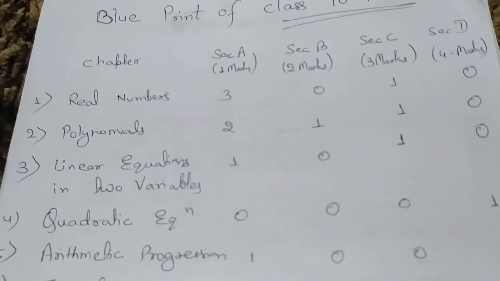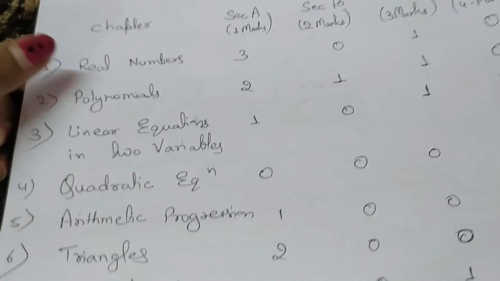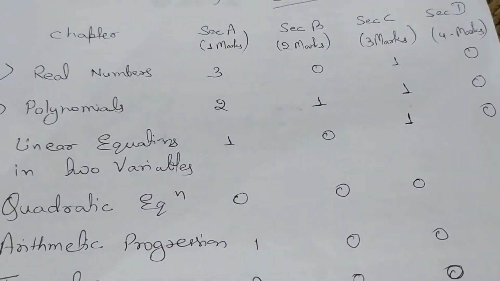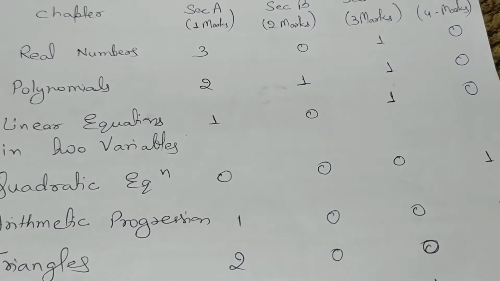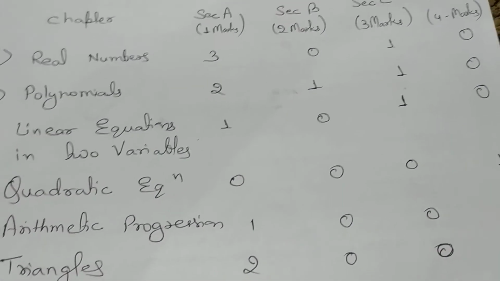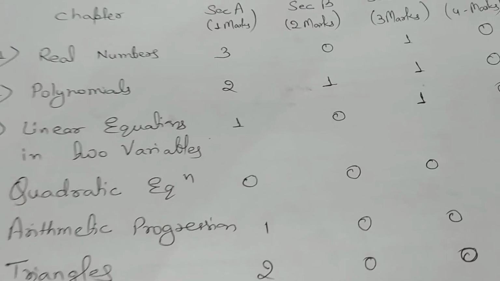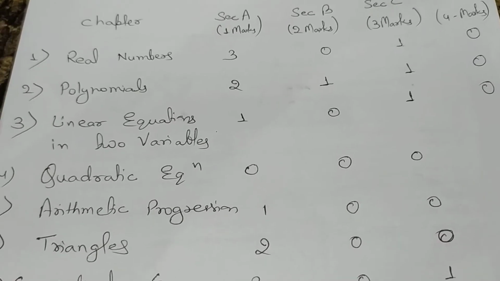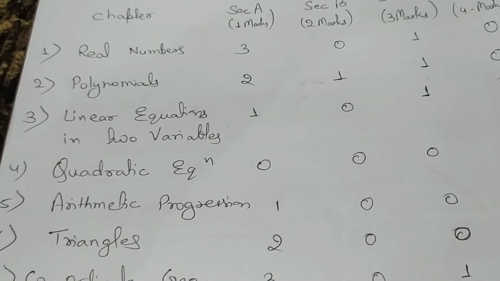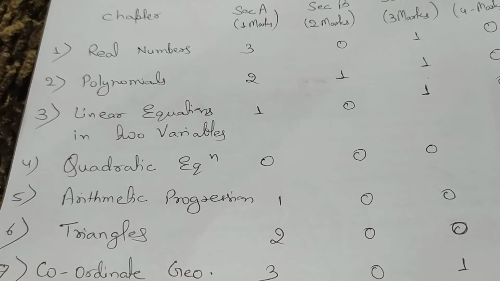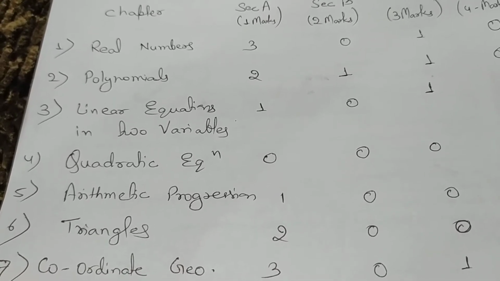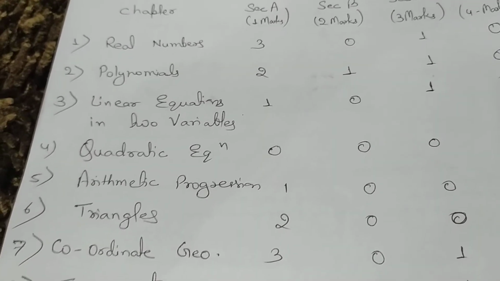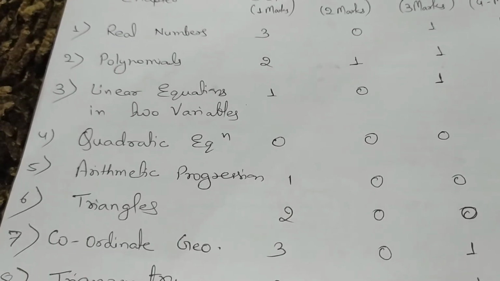Second chapter, polynomials. For polynomials we need to focus on questions of 1 mark, 2 marks, and 3 marks. There are 2 questions of 1 mark, 1 question of 2 marks, and 1 question of 3 marks that came in the board exam paper. So we need to focus on polynomials for a total of 4 questions: 2 of 1 mark, 1 of 2 marks, and 1 of 3 marks.